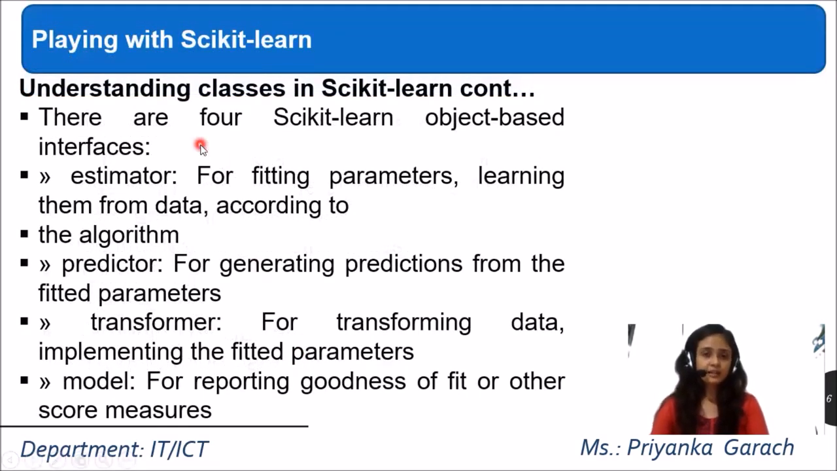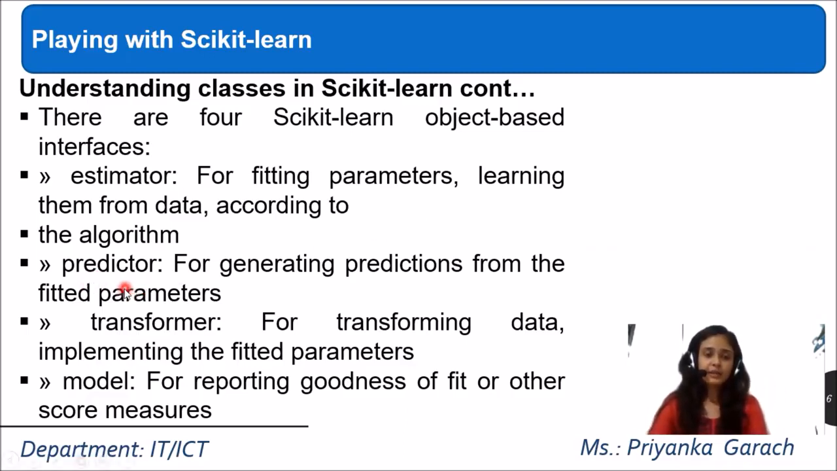There are 4 scikit-learn object-based interfaces. The first one is the estimator, then comes the predictor, then the transformer, and then the model. So what is the estimator? It is for fitting the parameters, learning them from data according to the algorithm. Estimator means we are fitting our parameters to the regression algorithm. Whatever the algorithm is, according to the algorithm, we are fitting our data set to the algorithm.